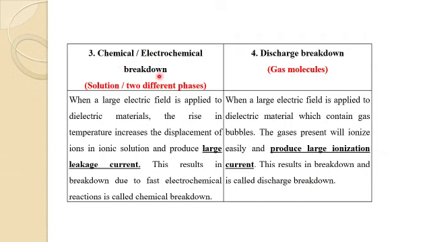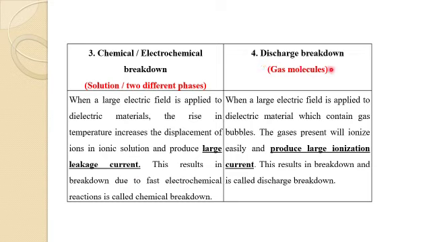As the name says, this breakdown takes place in a solution or medium with two different phases, like solid-liquid, solid-gas or gas-liquid. Again, when a large electric field is applied, there is a rise in temperature, and this results in displacement of ions in the ionic solution and produces a large leakage current. When this current comes in contact with combustible materials nearby, it can even result in an explosion. Examples are sudden fume liberation or crackling sounds produced in chemical experiments.